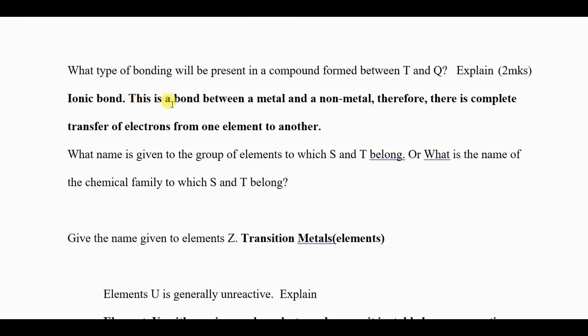Here, this is a bond between a metal and a non-metal. Therefore, there is complete transfer of electrons from one element to another. Once you have explained that, you expect your 2 marks. The answer is ionic bond. Remember, the bond between a non-metal and a non-metal, like oxygen and carbon, is a covalent bond. Except for carbon monoxide, where we have dative bonding. You should know that. Thank you.